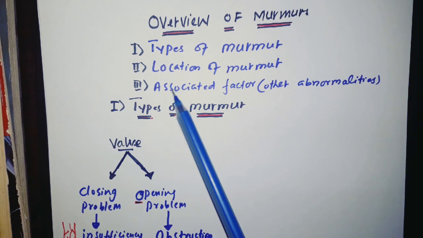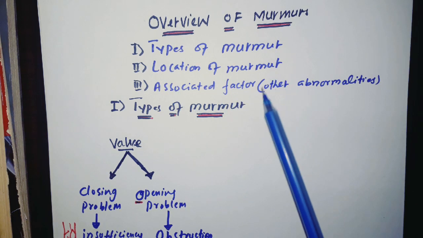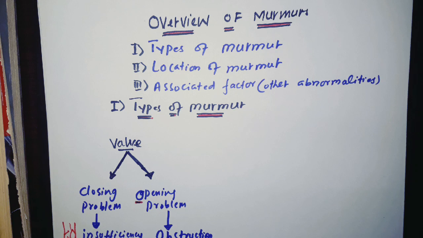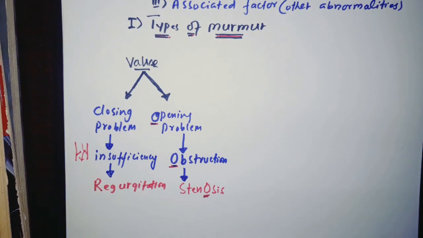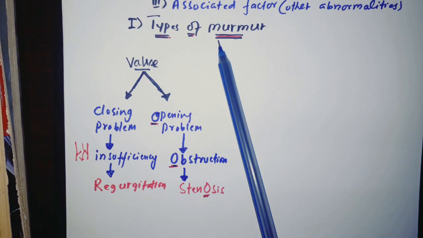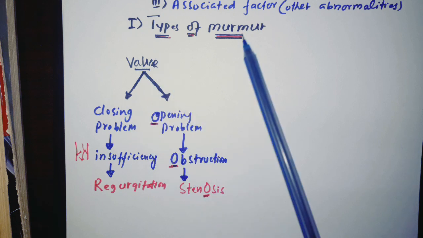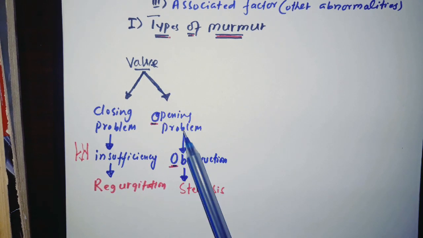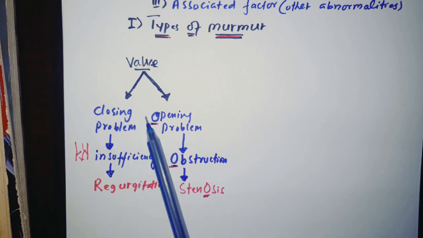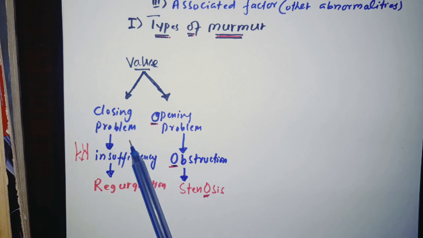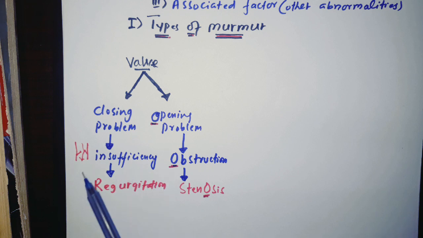Murmurs: location of murmur, associated factors, which we can also call other abnormalities. Now, before talking about the types of murmurs, we have to understand that murmurs are due to abnormalities in the valve. There are two abnormalities in the valve. The first is called a closing problem, which leads to insufficiency, and it is called regurgitation.